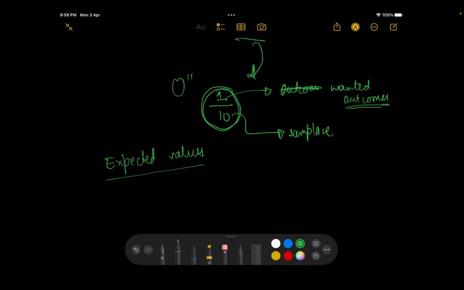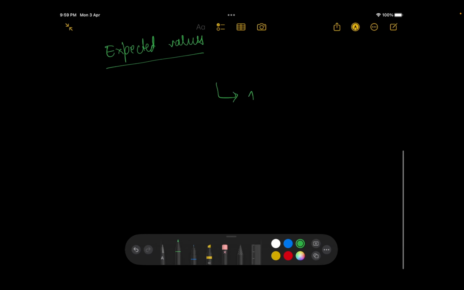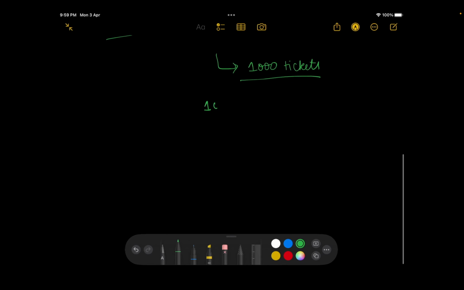So let's assume that you are trying to take a lottery, and let's say that lottery has maybe 1,000 tickets. Let's not calculate the value of each ticket, but let's say there are 1,000 tickets in total, and the lottery person announces that there would be one winner only. The winner of the lottery would get, let's say, $1,000, the runner-up would get $50, and the second runner-up would get $10.